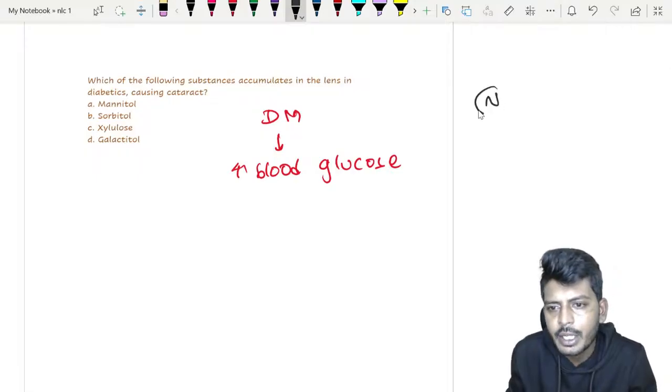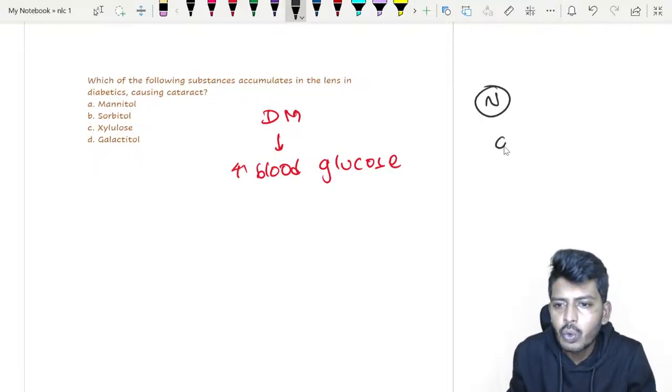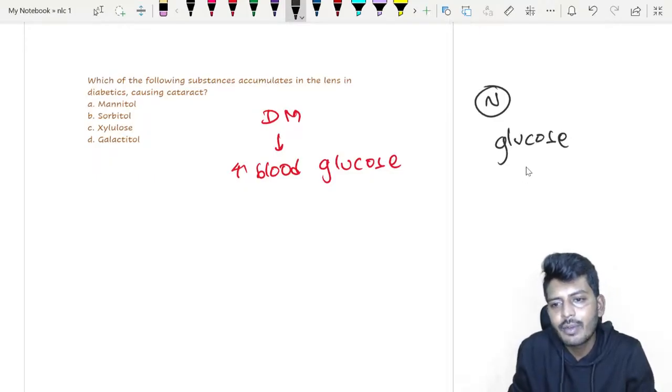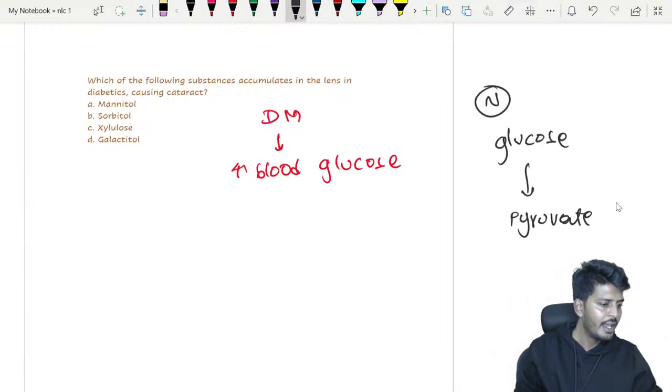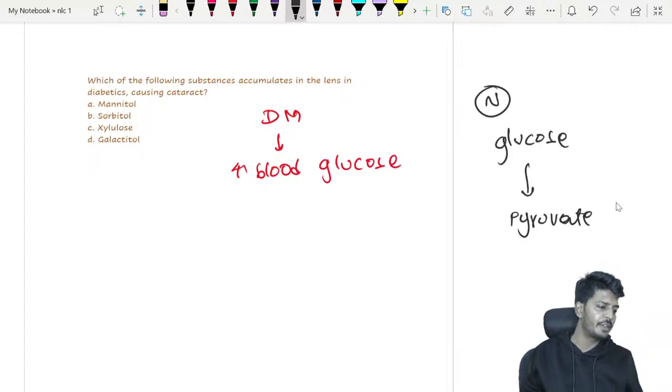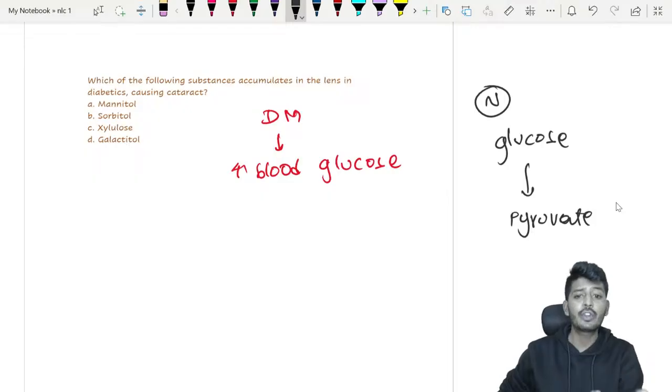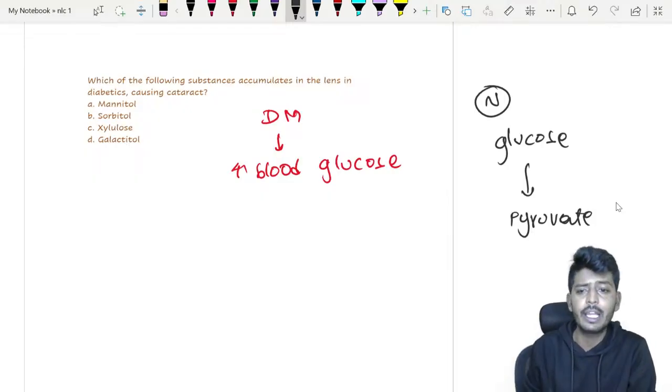In a normal individual, whatever glucose is there will undergo glycolysis, giving pyruvate. Giving what? Very good answer. All of you are absolutely correct. The answer is B, sorbitol. But how sorbitol? For those of you who don't know, let me tell you.